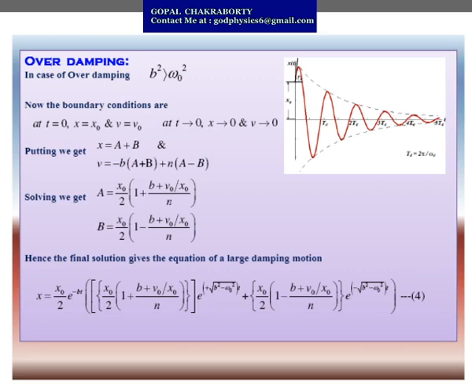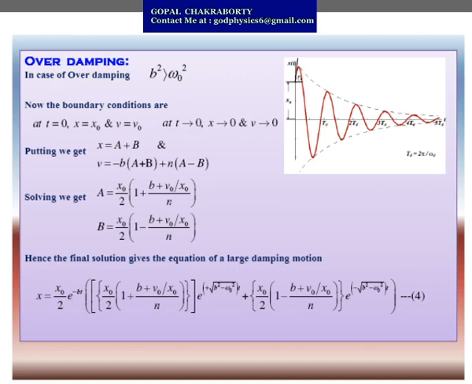I have solved this differential equation, and after getting the value of x, we solve to find our velocity expression, then put our boundary condition t equals 0, x equals x naught and v equals v naught.